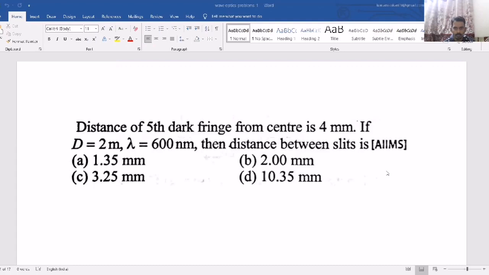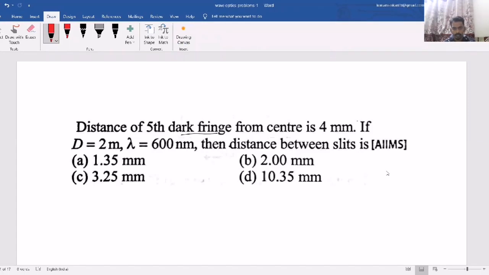So the very first question: the distance of the fifth dark fringe from the center is 4 millimeter. First, what is the condition for the nth dark fringe? (2n minus 1) lambda D by 2d.